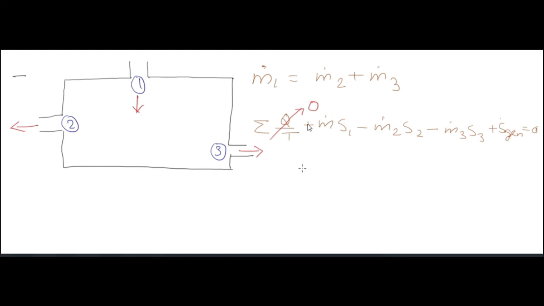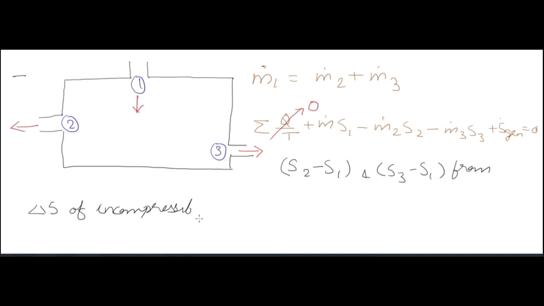For an open system, okay. Now there is no Q, it is associated with mass flow rate, so we are taking the mass flow rate terms. Okay. This is inlet and these are outlet, 2 and 3 are outlet and this is inlet. Okay. And plus entropy generation is equal to 0. Okay. Now the value S2 minus S1 and S3 minus S1, you can compute it from the formula of incompressible fluids given. Okay, that I have dictated before. So thank you.